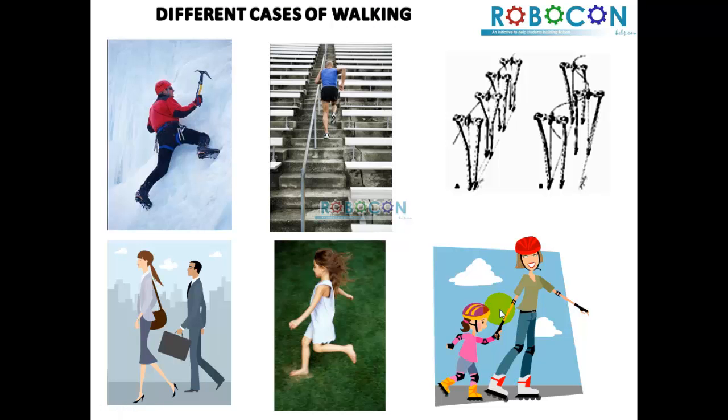There are different cases of walking in our daily life. You have rock climbing, coming down from a rock mountain, running up stairs, or climbing downstairs, or running just like this girl who is running very freely on flat ground.